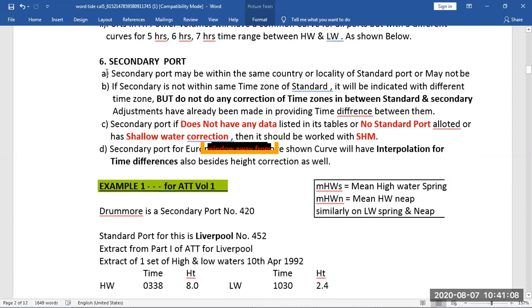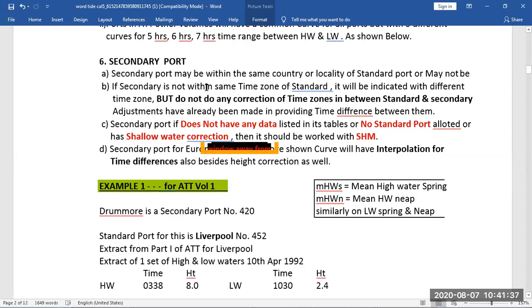Secondary port means we don't have proper data for that port, but we know a standard port which has a similar tide pattern. If a port has a standard port with a similar tide pattern, it will be allotted to that port. Maybe it is in the same country or a different country, doesn't matter.